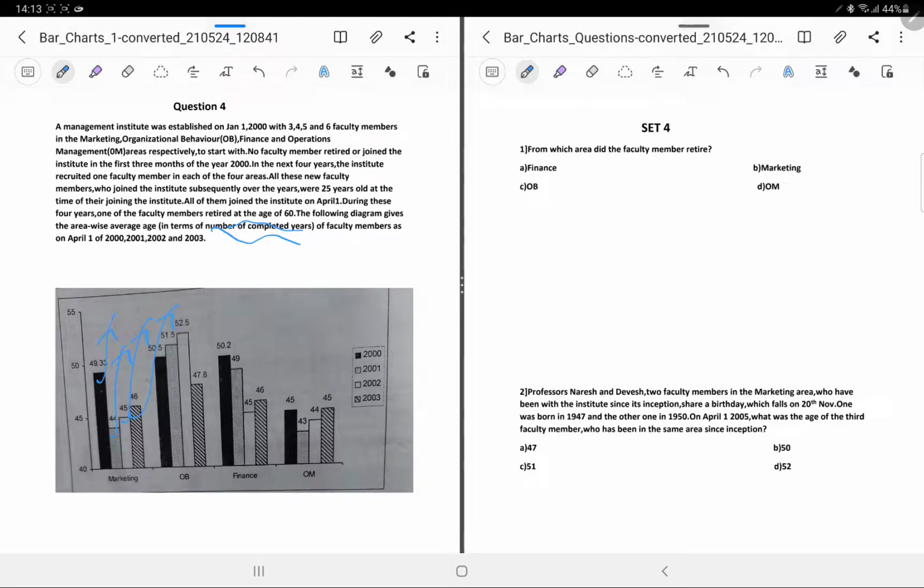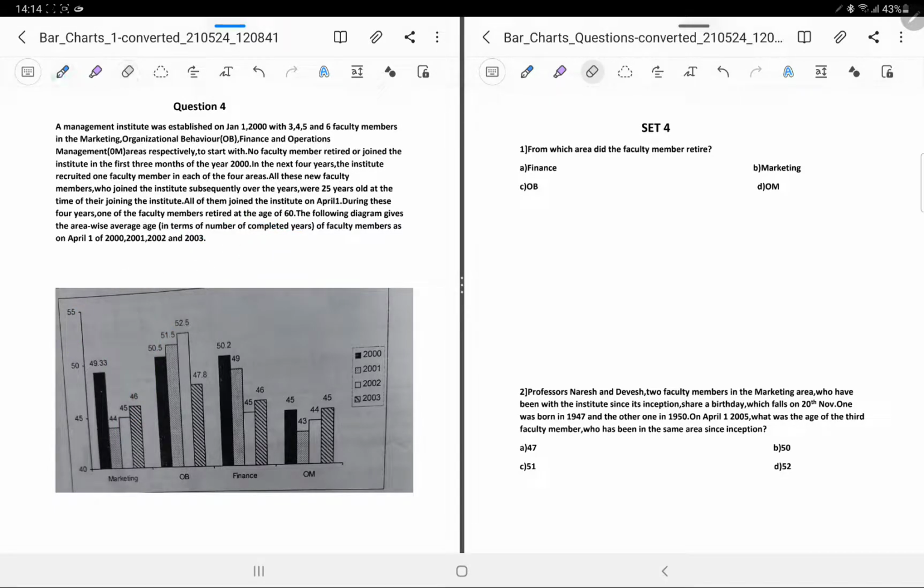Of the completed years, say I am 30 years old. For example, if someone's 30th birthday is in May 2001, then his age would have been taken to be 29, because this is the number of completed years. This is what they want to say from this line, in terms of the number of completed years.